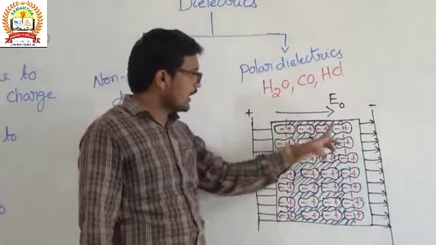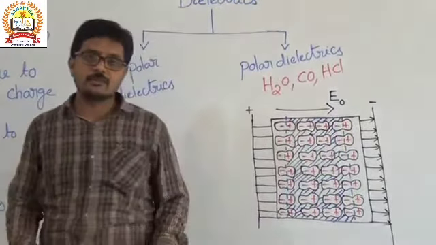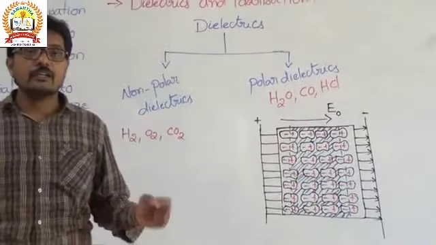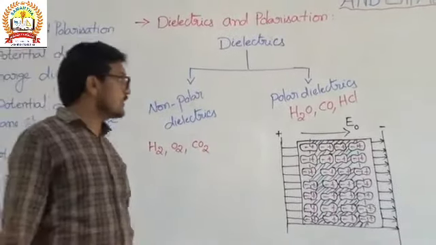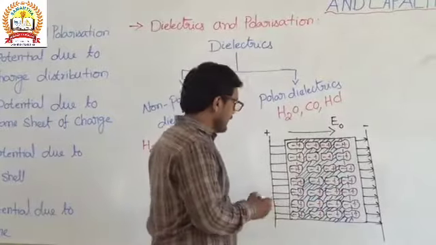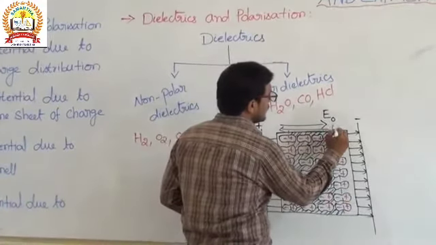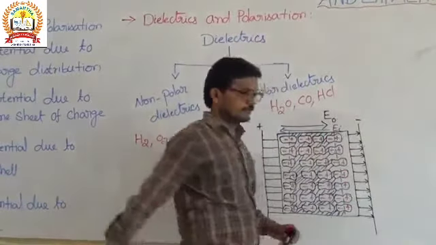Here the negative charge and this is the positive charge, and it comes out of the dielectric substance, that is the induced electric field. That induced electric field is opposite to the direction of the original external field. So here I am showing this will be the induced electric field.